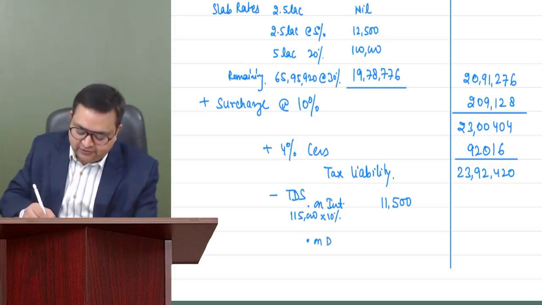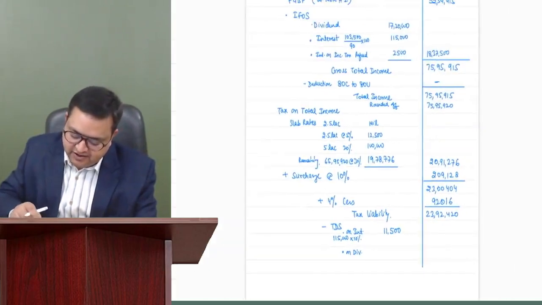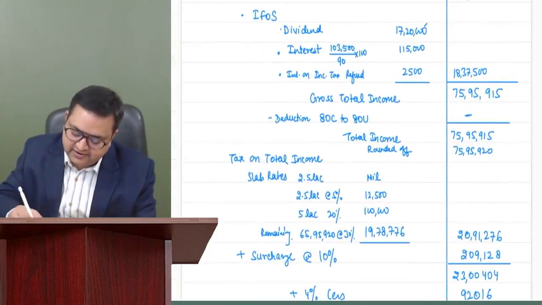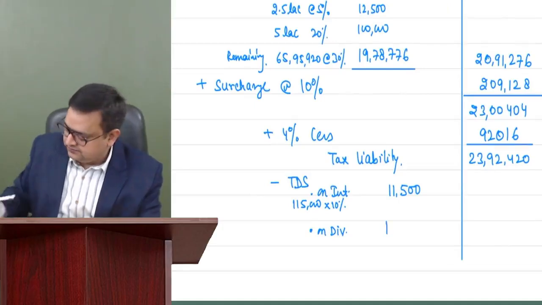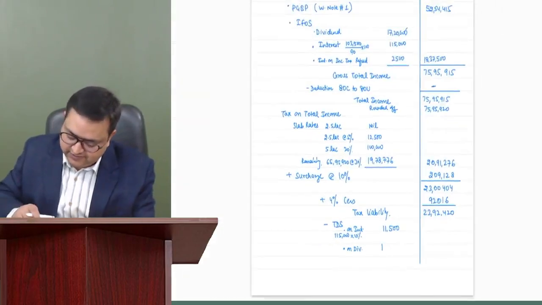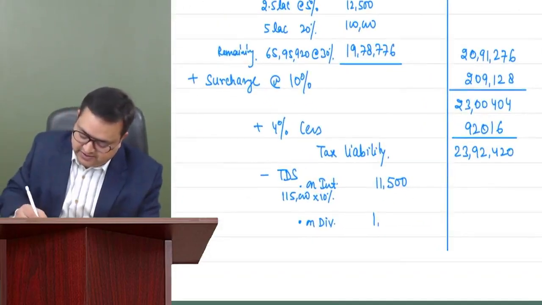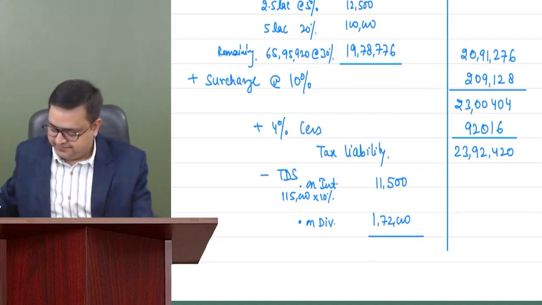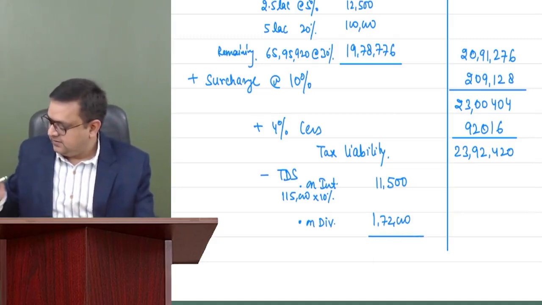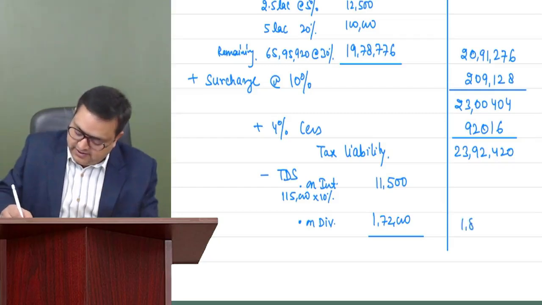So on dividend also, 10% TDS would have been deducted. Dividend is 17,20,000, so 1 lakh 72,000. This is the TDS. 1 lakh 83,500 is the TDS.